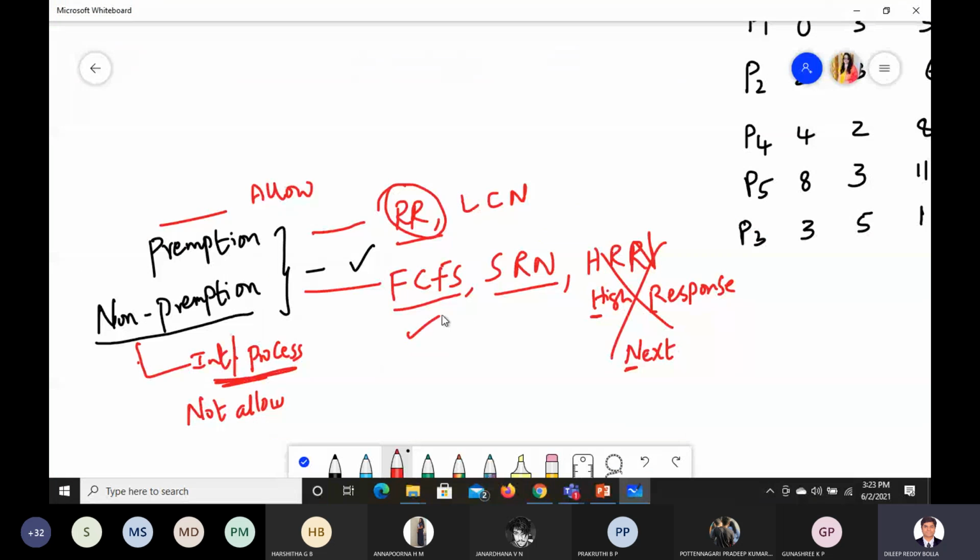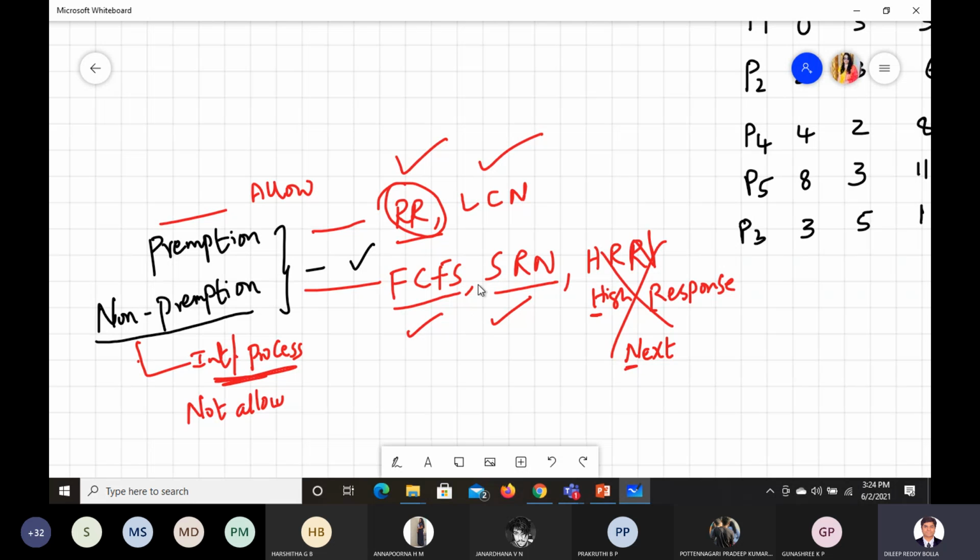We are not dealing with it. So these two, round robin and LCN, are what we plan to do now.